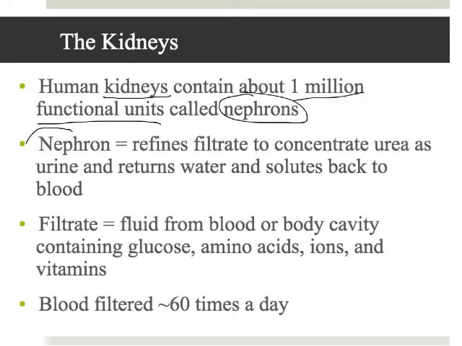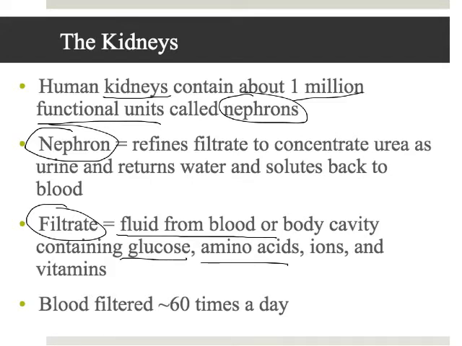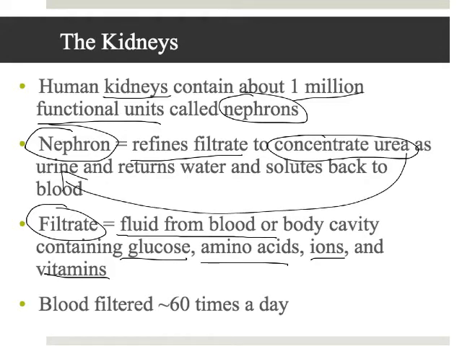And what the nephron does is it basically pulls what we call filtrate out of the blood. So it takes all the fluid out of the blood, and that fluid contains water, glucose, amino acids, that nitrogenous waste, ions, and vitamins. And then it refines the filtrate, it concentrates the urea, turns that urea into urine, and then returns the water and the useful salts back to the blood. Okay, and this happens about 60 times per day.